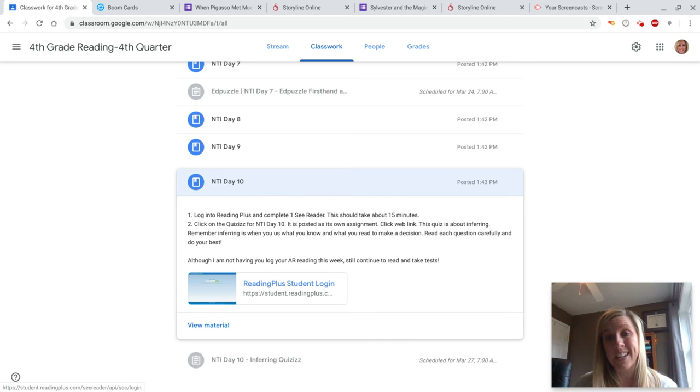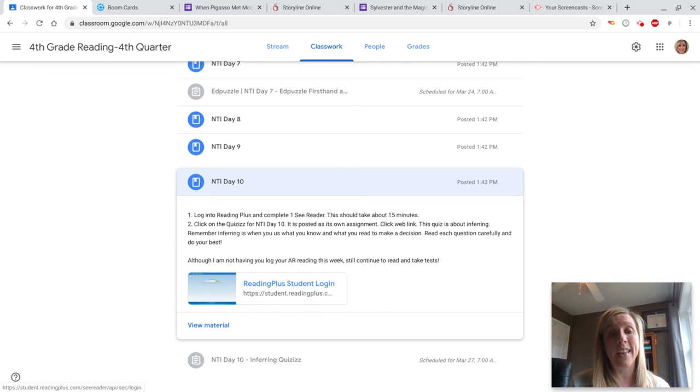And I will tell you this, that it's also for a grade because it is about inferring, which is not anything new to us. We have talked about making an inference all through the year. That's when you take your background knowledge, or what you already know, and you put it with the text or a picture that you're given, information, and you make a decision based on what you know and the information that you are given. So if you read really carefully, and take your time, you'll do just fine on this quiz and you'll do well if you just take your time. So that is your day 10, your Reading Plus, and then your quiz.